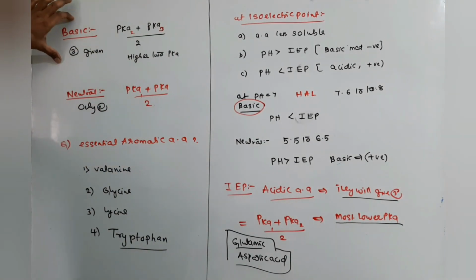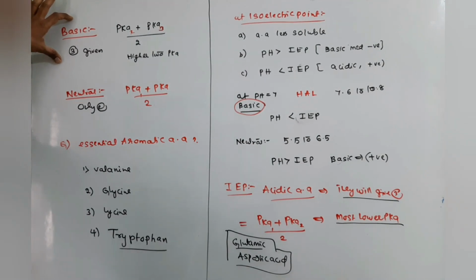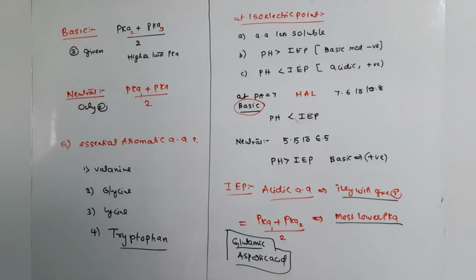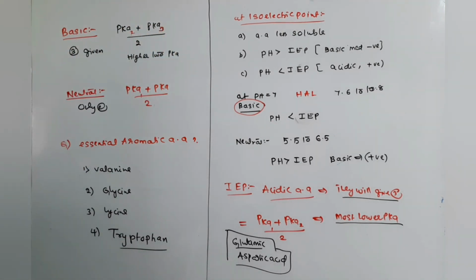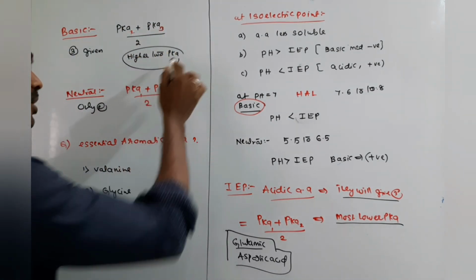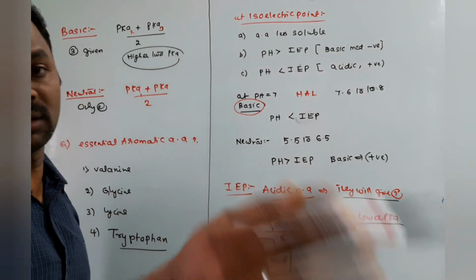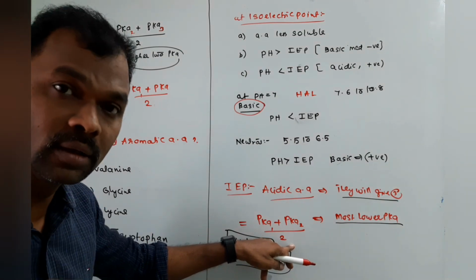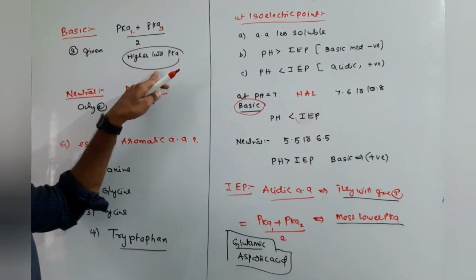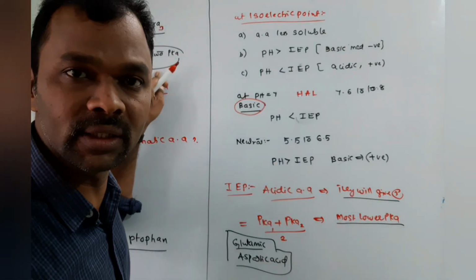Whereas basic, if you take basic, they will give 3 pKa values. pKa 2 plus pKa 3 by 2 we have to take. But here we have to choose the higher 2 pKa values. That is very, very important. For acidic, the lower ones; here, higher 2 pKa values we have to take.